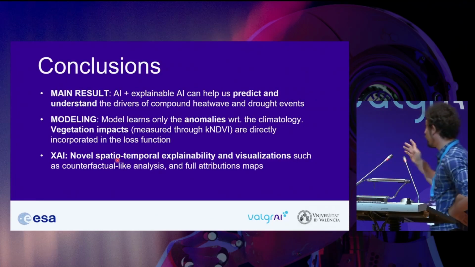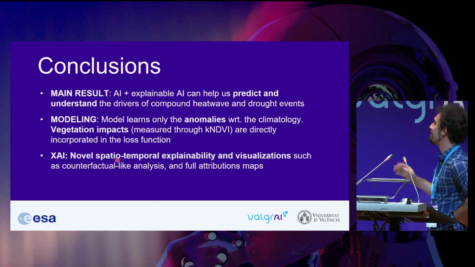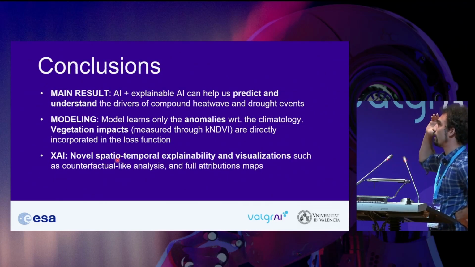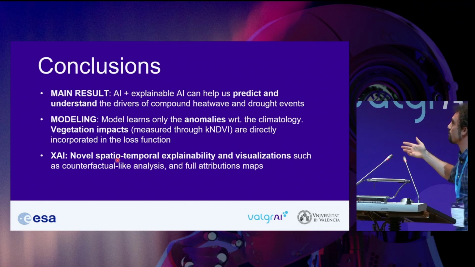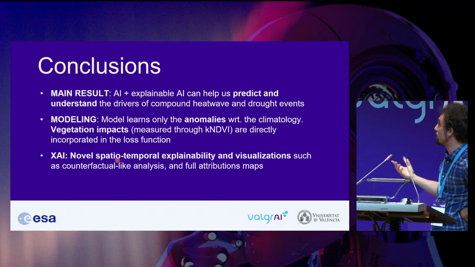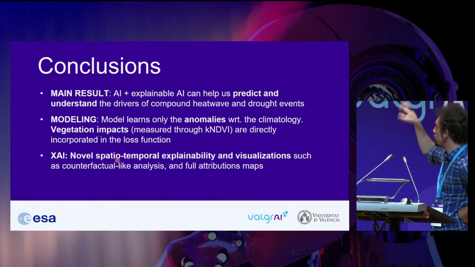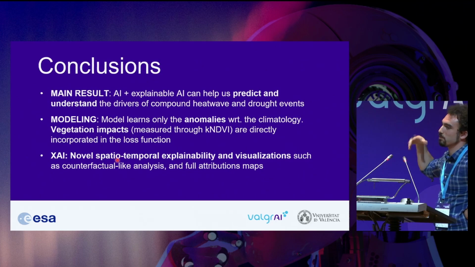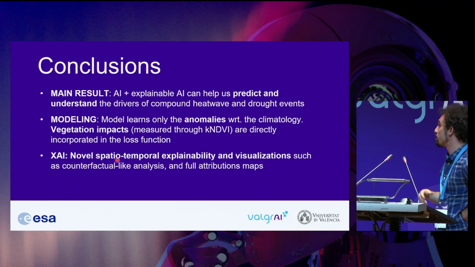I could go on for a bit longer, but I have to stop. As a summary, we have proposed this model for AI and explainable AI that can help us predict and also understand the drivers of extreme events such as heat waves and droughts. We used modeling techniques and explainable AI for this research that are novel to this field, because it is high-dimensional data and complex to work with, and we achieved these results. So, thank you, everyone.